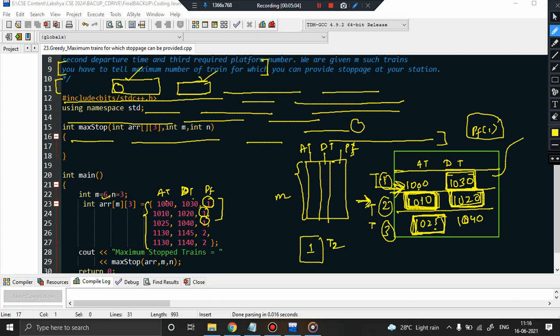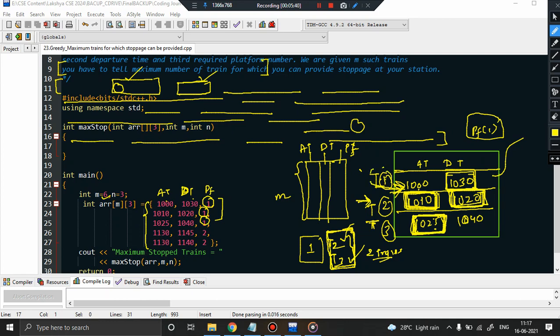And then next time if T3 comes, T3's arrival time is 10:25 hours, which is greater than or equal to the departure time of the previous train. See, 10:25 hours, which means by that time platform number 1 will be vacant. So once T2 goes out, T3 can easily come and take the place. This way I was able to maximize the number of trains that can stop in my platform. How many trains? You see, 2 trains can stop at our platform. Got the point? And if I allocate T1, then only 1 train was able to stop in our platform.